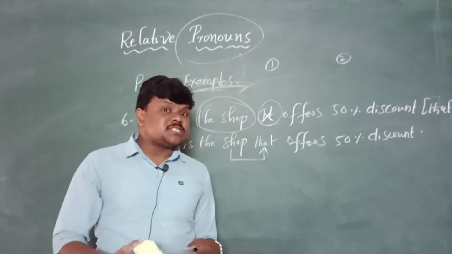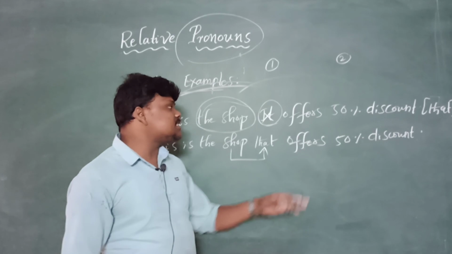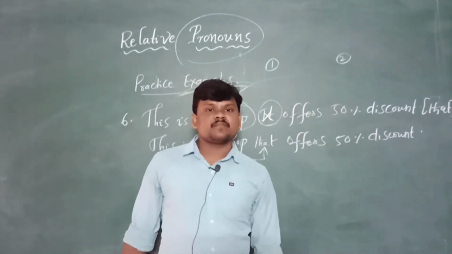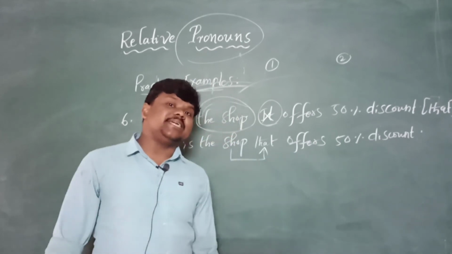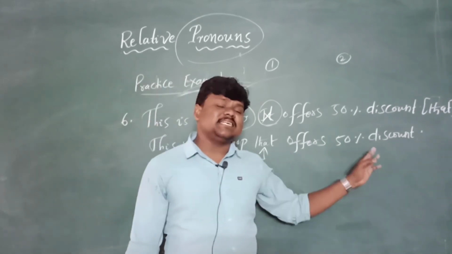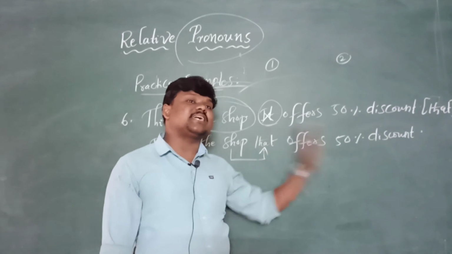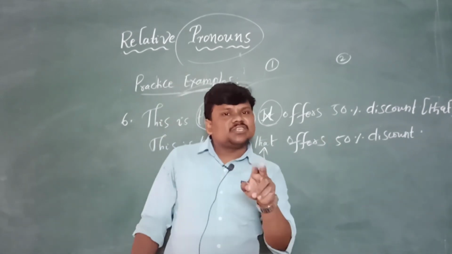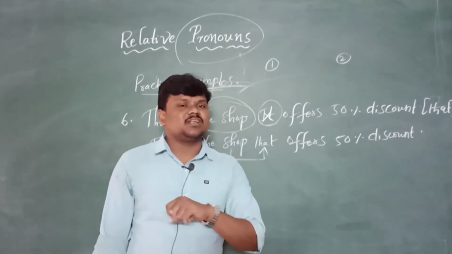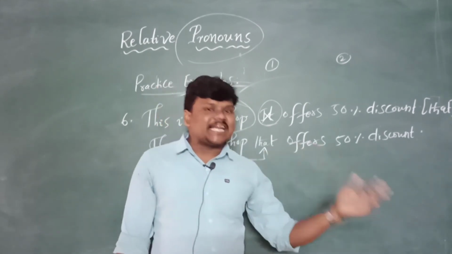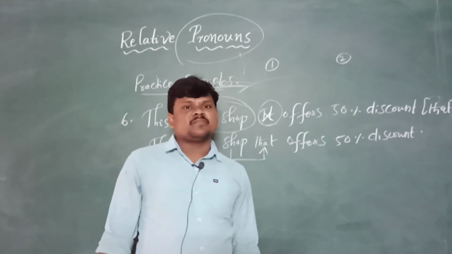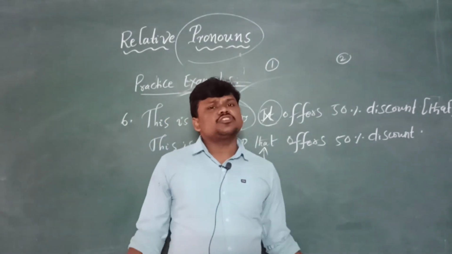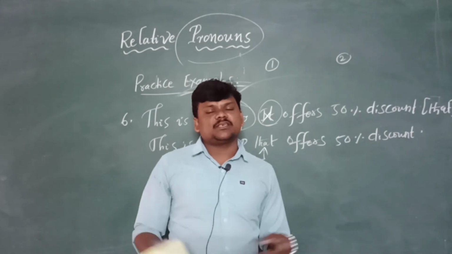Sometimes, based on the meaning of the sentence, the second sentence may come first and the first sentence may go last. You can write the second sentence in the starting place if there is no sequence of actions, no connectivity between the two actions. Like the first example: The meeting which was held in the town hall was a great success. The meeting which was a great success was held in the town hall. We are not sure which action happened first.